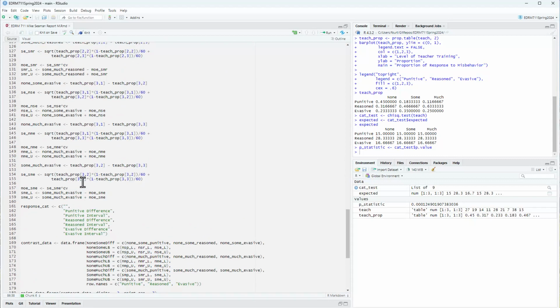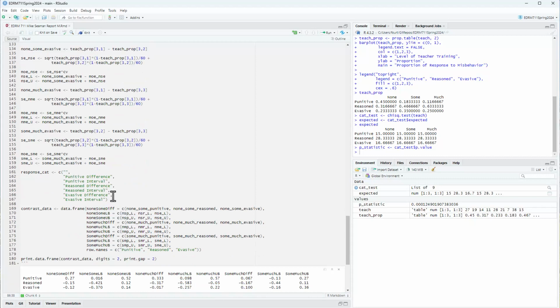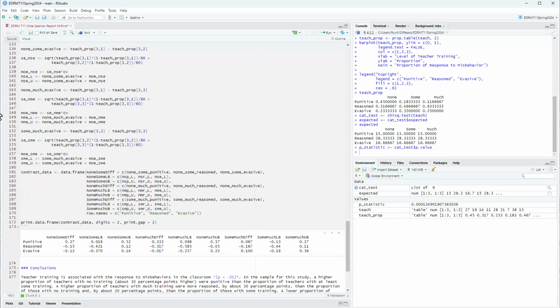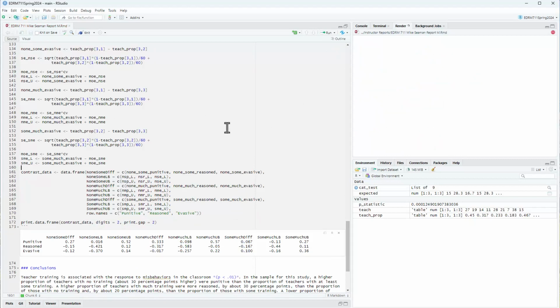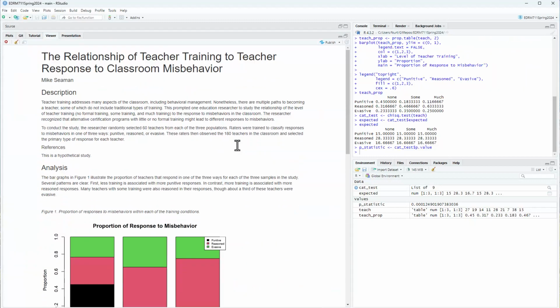And then I went ahead and created a, I actually don't need this. I started to do this and then decided to delete it. So I'm going to go ahead and take that out of there. And I think everything should still knit fine. Let me double check. Yeah.